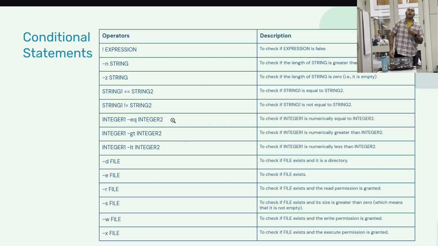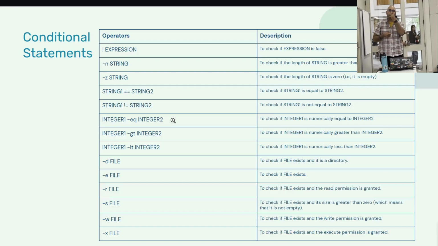One of the common things that we see in most of the Bash installation or Bash scripting that we see on GitHub or anywhere is -eq, -gt, and -lt. It's pretty straightforward. eq is equal, gt is greater than, and lt is less than.